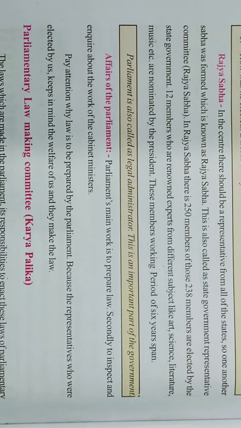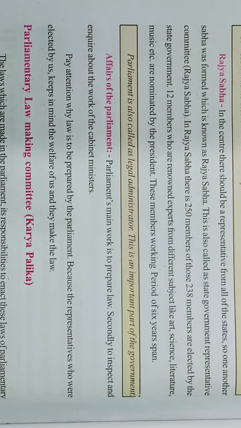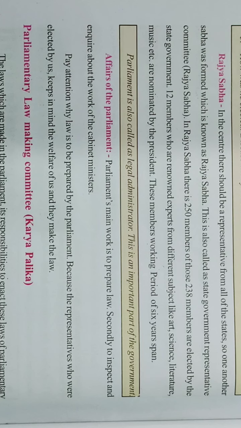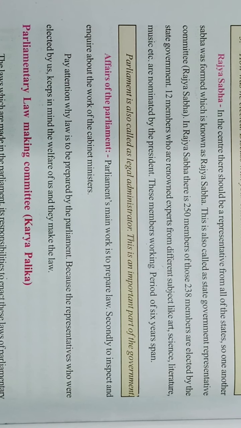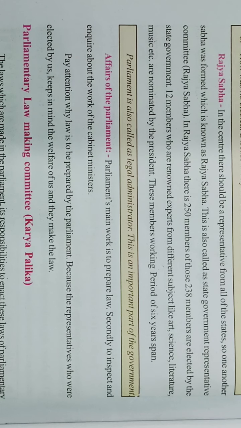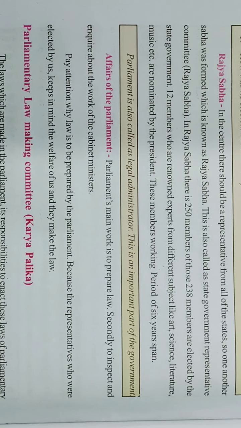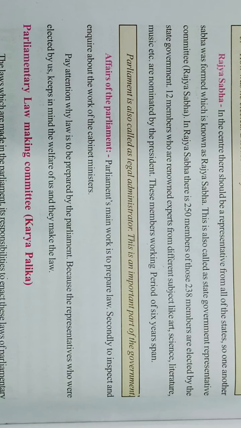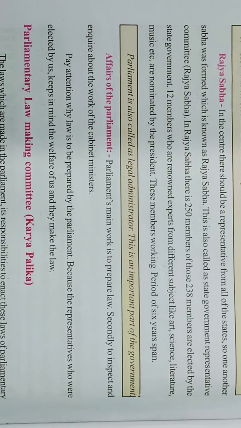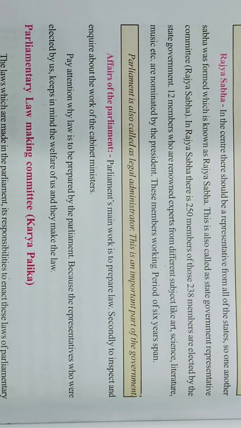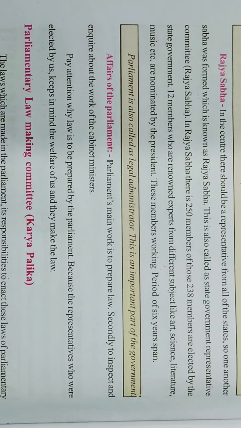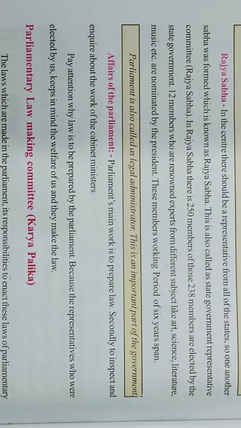One thing more: why is law prepared by the Parliament? Parliament ही कानून क्यों बनाता है? Because the representatives are elected by us only. We, the common people, elect the MP, MLA and so on.